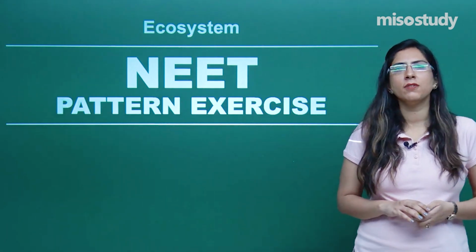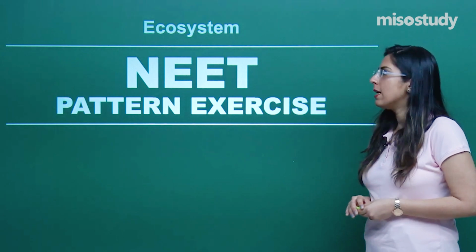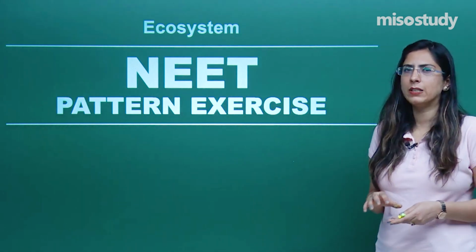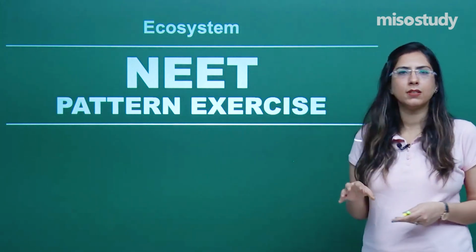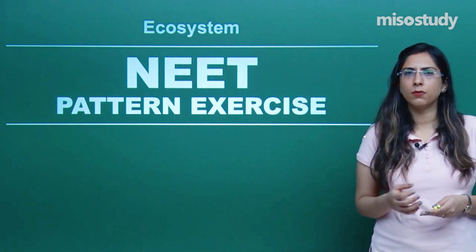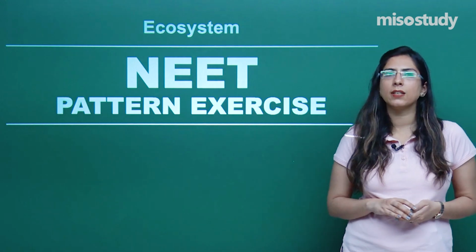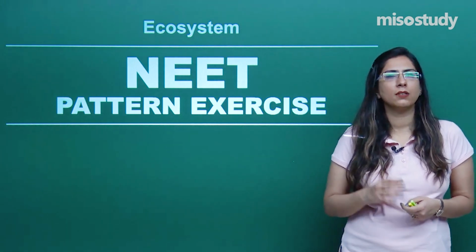So in today's session we will be discussing some questions of the chapter ecosystem, questions on the basis of NEET. When we talk about the whole ecosystem, we have discussed the different types of ecosystem, starting from terrestrial ecosystem, aquatic ecosystem, etc. Similarly, we have already discussed how succession happens, primary succession and secondary succession.